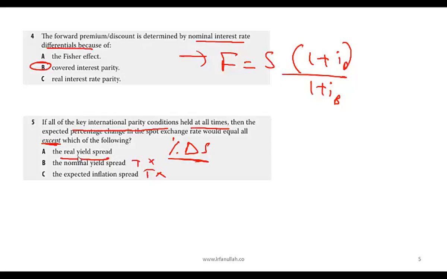The real yield spread is the difference between the real interest rates, which is zero. So that would be zero regardless. Therefore, A is the correct answer, because if conditions hold, then the real yield spread is zero no matter what. Okay, again, notice that these questions are not that difficult, but they require you to have a basic understanding of all the relationships.